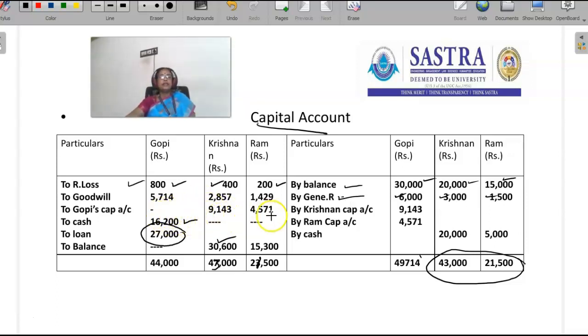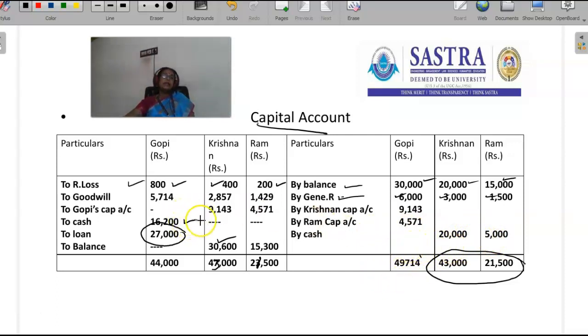That is the goodwill treatment as per AS 10. Then Krishnan brings 20,000 rupees and Ram brings 5,000 rupees. So first we have to close Gopi's capital account.